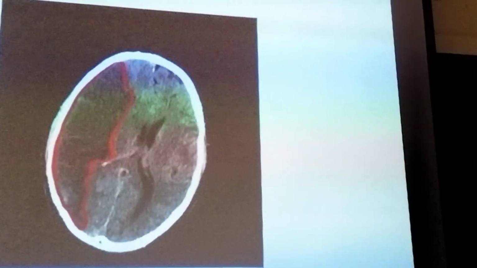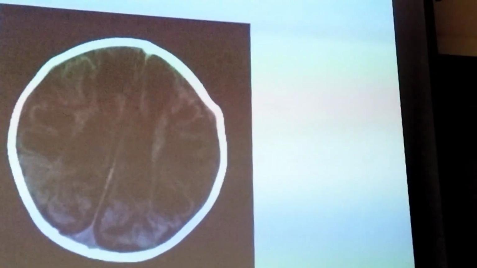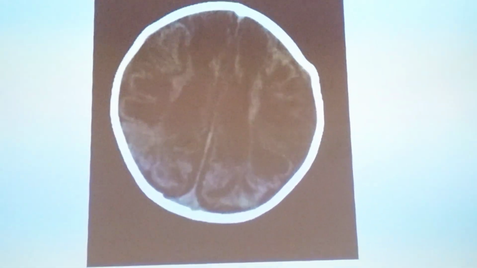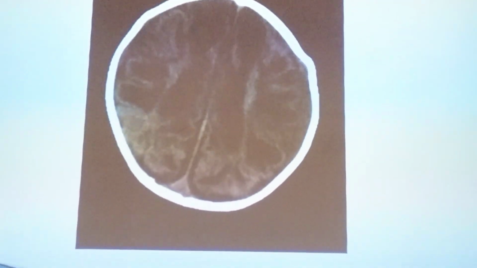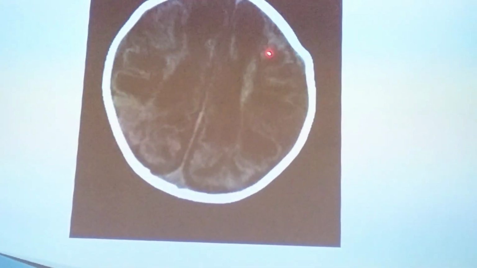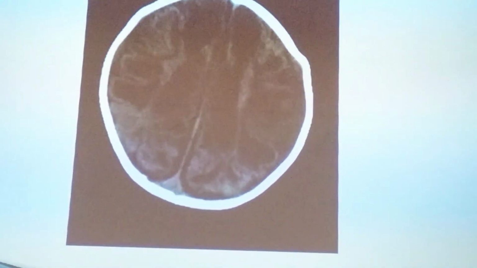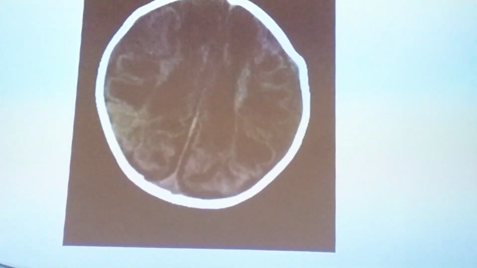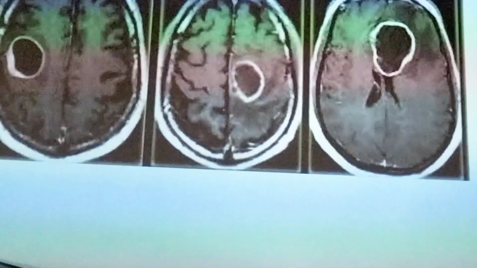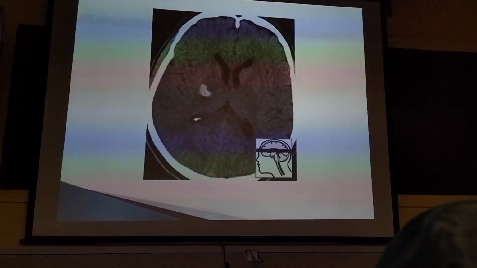This mostly shows infarction, and this is on one side. And look at this pathology, it occurs on both sides. So when you go to the peds ward and there is a child with a history of birth asphyxia, you will see this type of CT scan. This is a completely diffuse hypoxic brain injury. So the whole brain is involved with birth asphyxia or hypoxia. White pathology is hemorrhage.